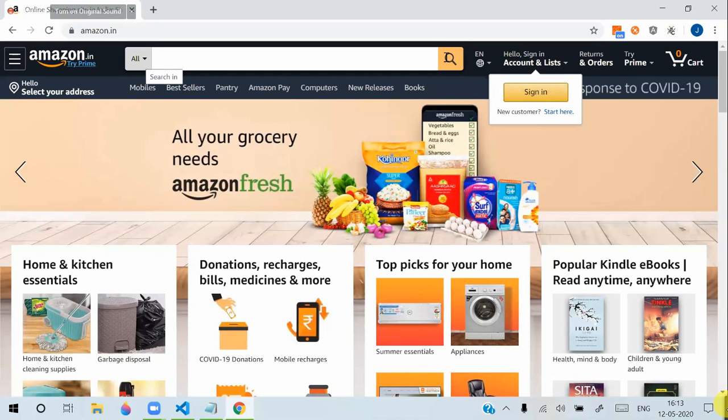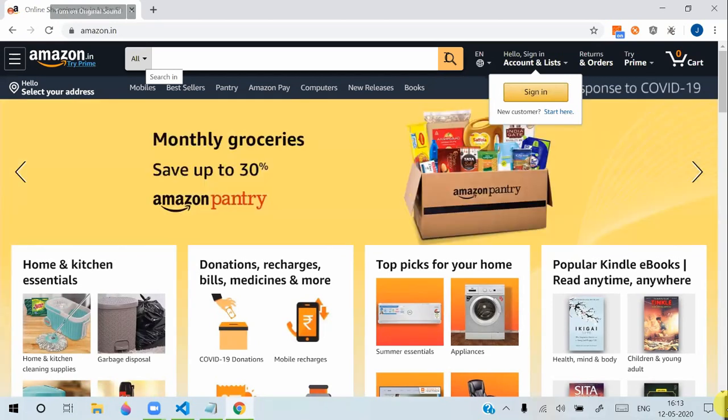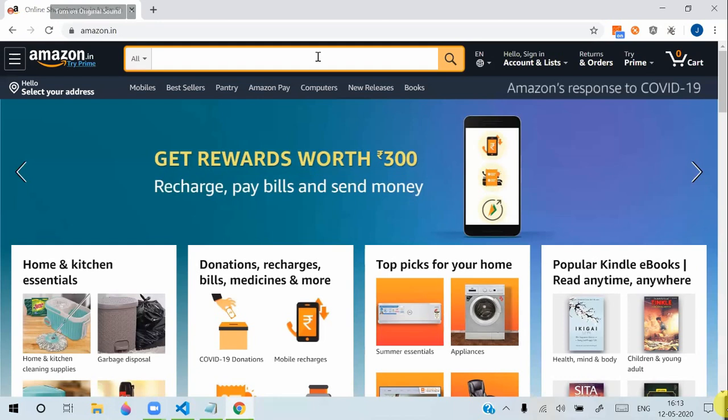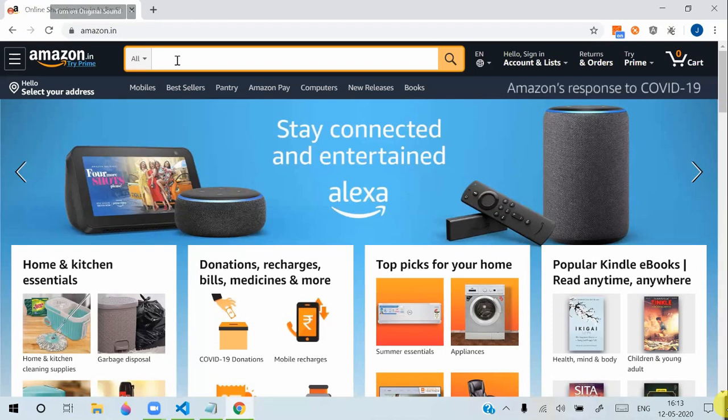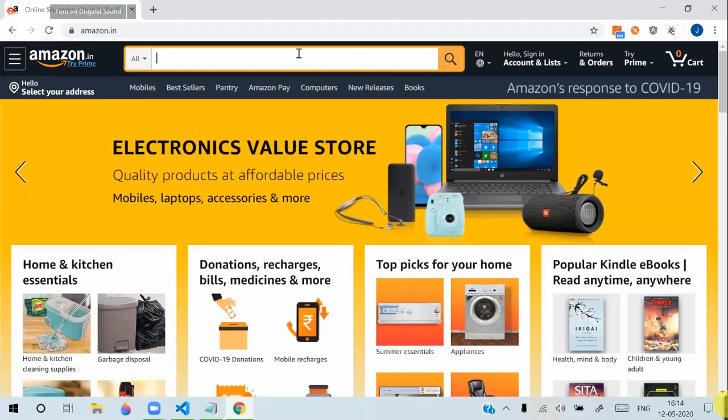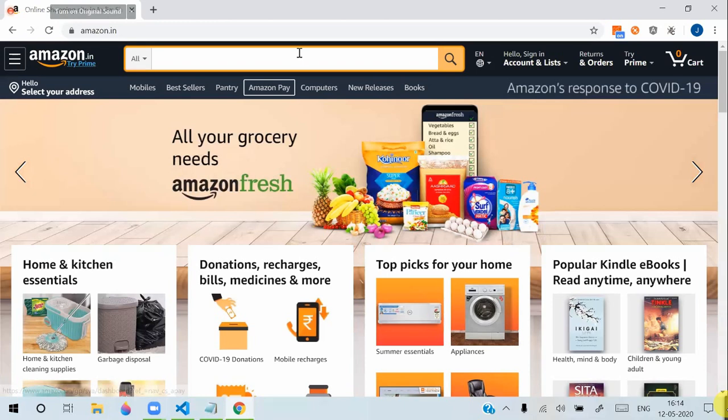Usually when we design those three things, the text box looks separate and the search button looks separate. Now all together is defined as an input group.